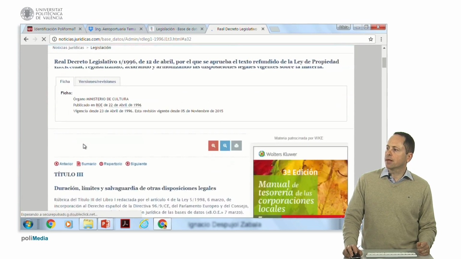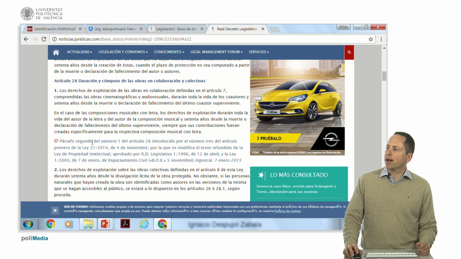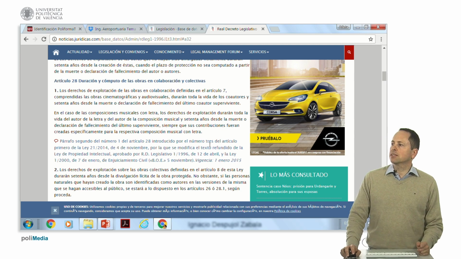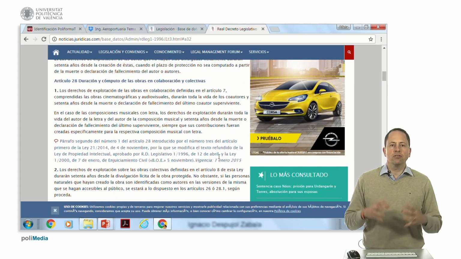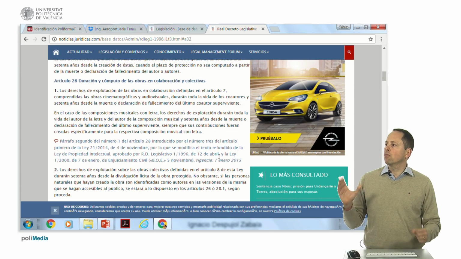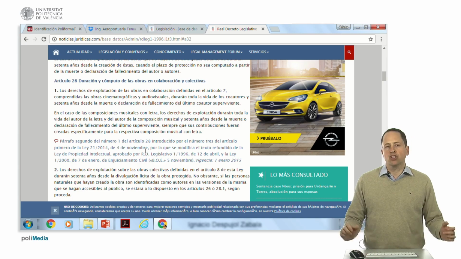For education, well, here chapter such, but here we see paragraph introduced by number 3 of Article 1 of Law 21 of 2014, approved such, and the law of civil procedure in force since January 1 of 2015, with which we have the revised text of the norm with a very exact information of when the modifications were introduced. And with this I end.